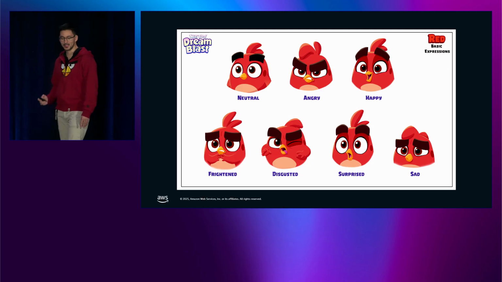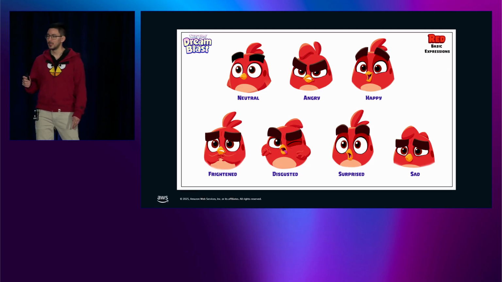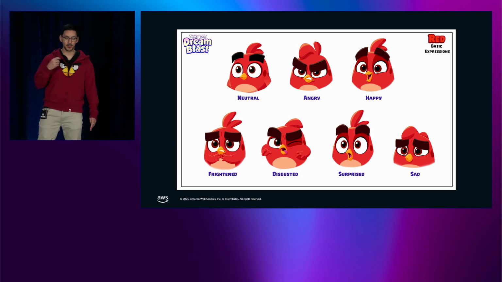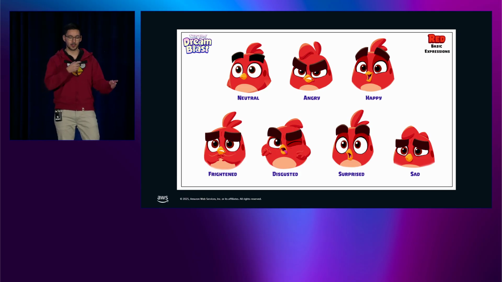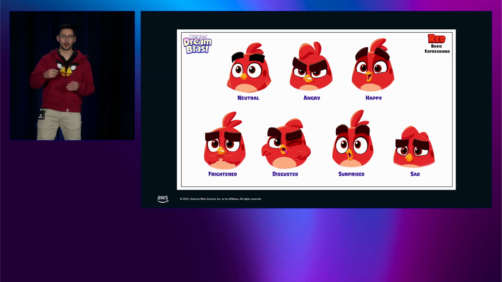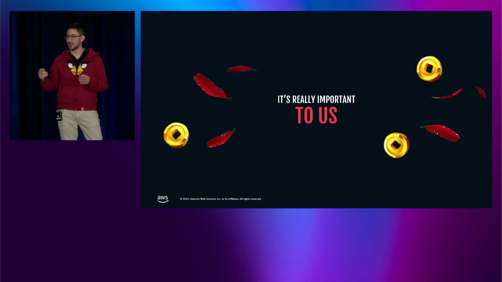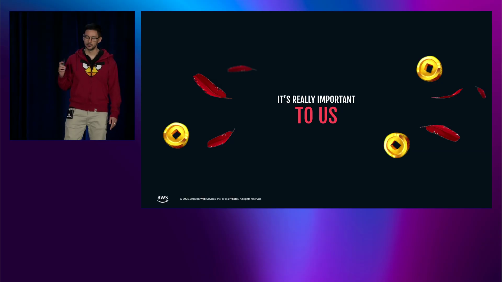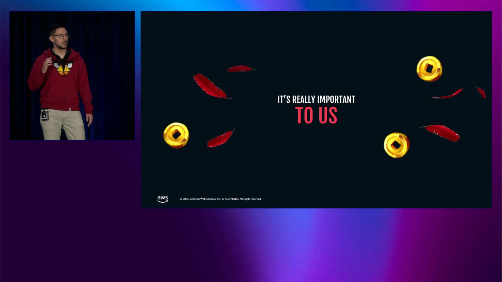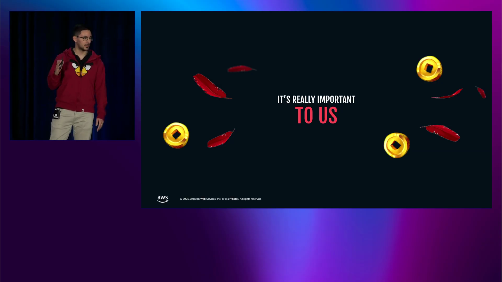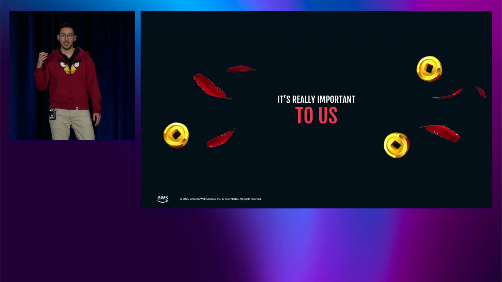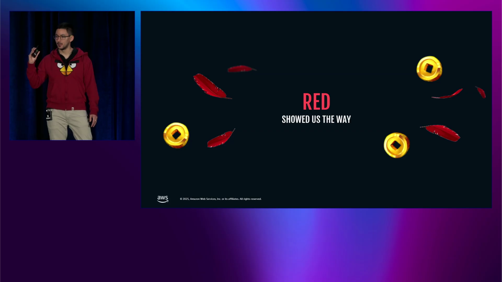We also have decks explaining how you should draw the different facial expressions to express happiness, anger, or surprise in our characters like Red. And we have this for all our different brand characters, our main characters. Because it's really important to us. Our artists have really high quality standards because it's our brand and we don't want to mess it up. And AI should help us raise the bar, not lower it.